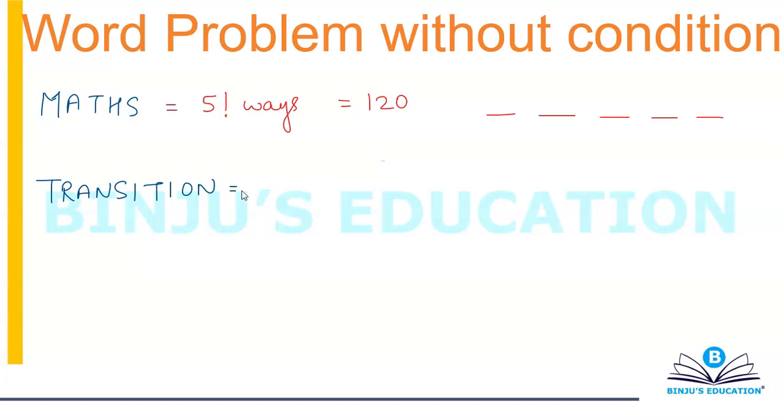Now in this case, we need to understand which letters are repeating.